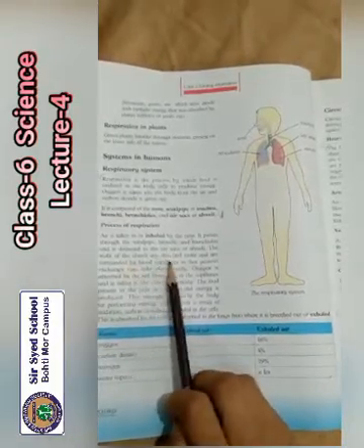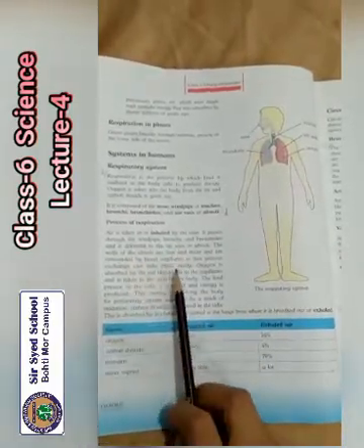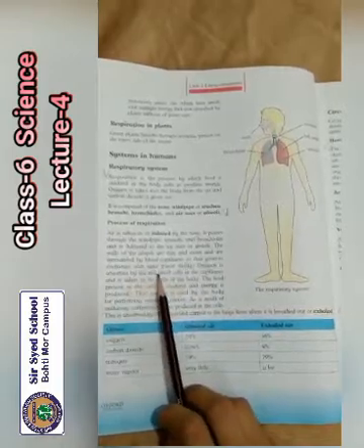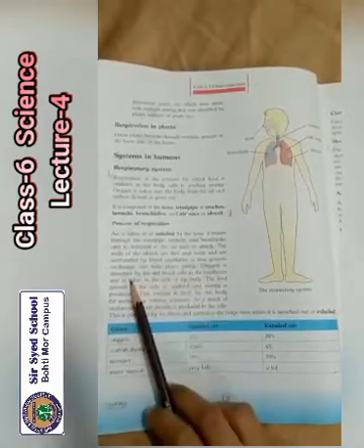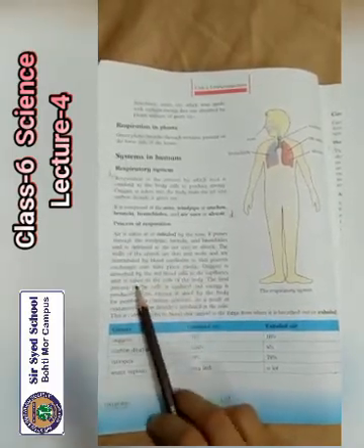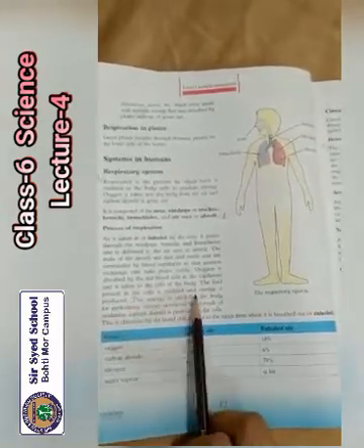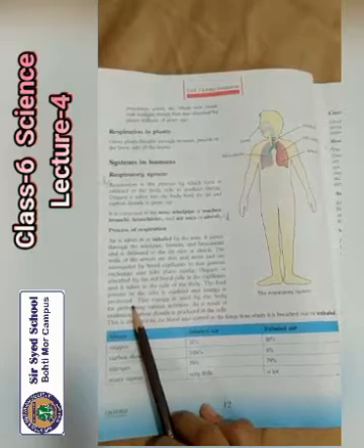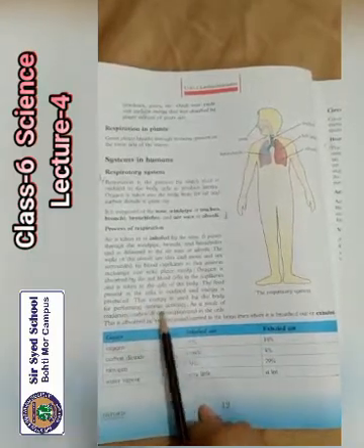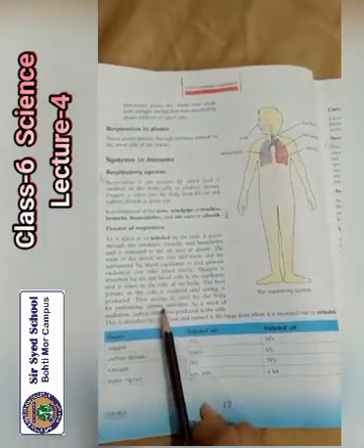The walls of the alveoli are thin and moist and are surrounded by blood capillaries so that gaseous exchange can take place easily. Oxygen is absorbed by the red blood cells in the capillaries and is taken to the cells of the body. The food present in the cells is oxidized and energy is produced. This energy is used by the body for performing various activities.